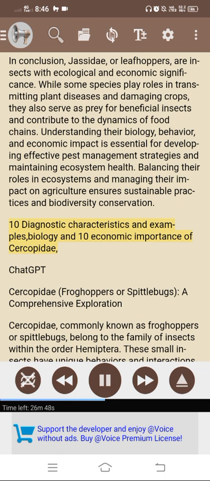10 diagnostic characteristics and examples, biology and 10 economic importance of Cercopidae. ChatGPT. Cercopidae froghoppers or spittlebugs, a comprehensive exploration.